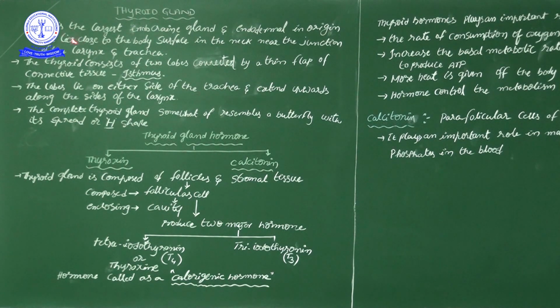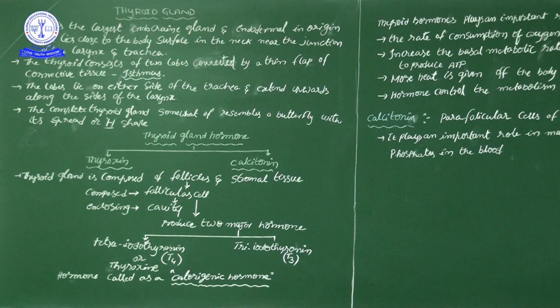So let me come to the concept of the thyroid gland. It is the largest endocrine gland. Basically, the largest gland is the liver, and the largest endocrine gland is the thyroid gland. Along with that, it is of endodermal origin. Most of the glands originate from mesodermal origin, but this gland belongs to endodermal origin.